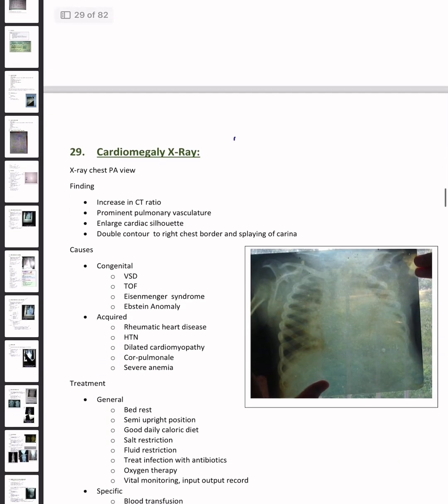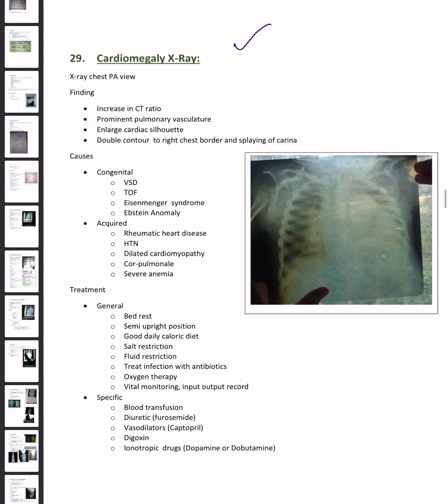Number 29 is cardiomegaly X-ray. This is X-ray chest PA view. What are the findings? Increase in CT ratio. Prominent pulmonary vasculature is present, large cardiac shadow, double contour to right chest border and splaying of carina. What are the causes? Congenital and acquired.